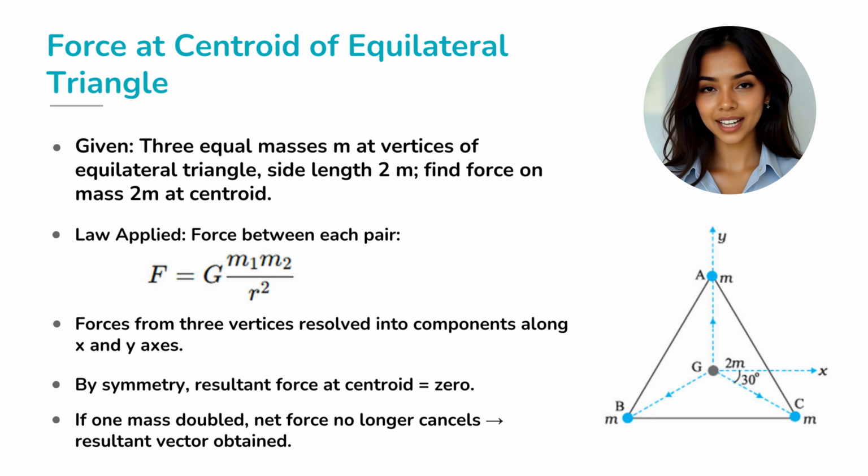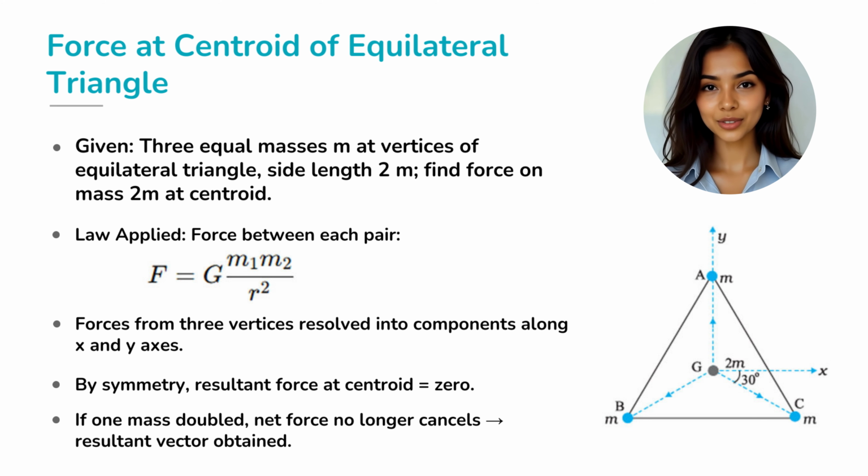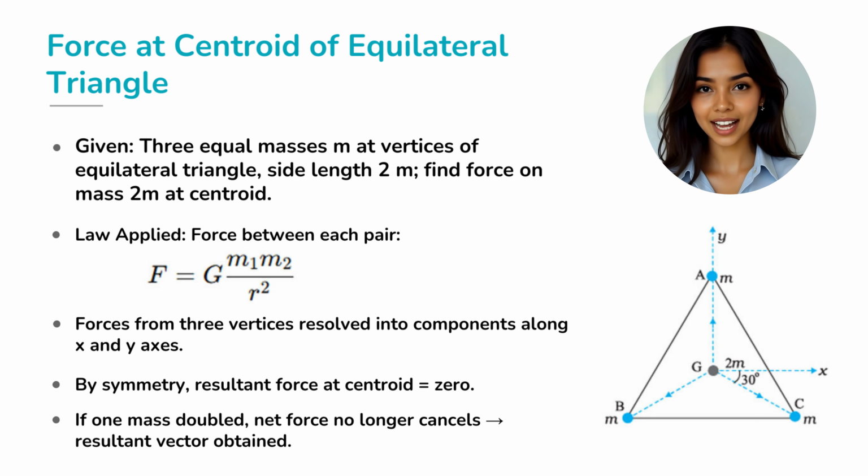Step 1. Calculate the force from each corner. Using the formula F equals G m1 m2 divided by r squared, each force has the same magnitude but points in directions 30 degrees apart. Step 2. Resolve the components along the x and y axis. By symmetry, the horizontal components cancel and the vertical components add up to 0 as well, so the net force is zero.